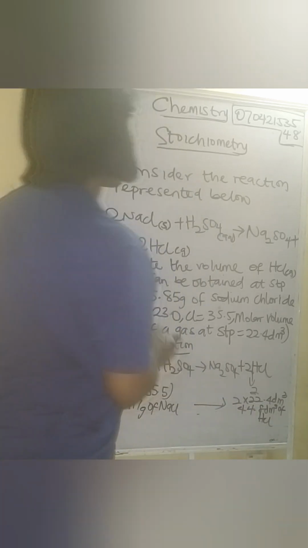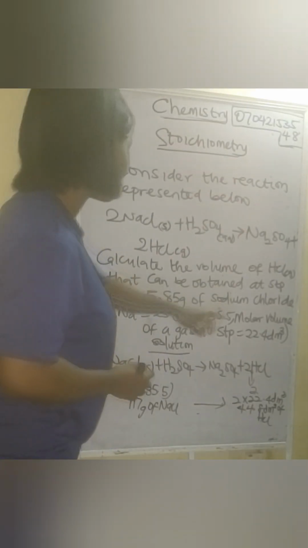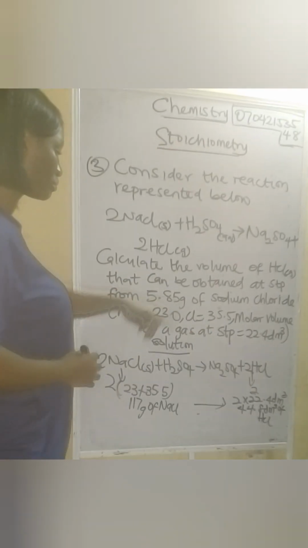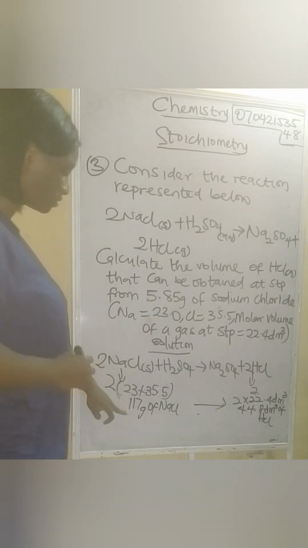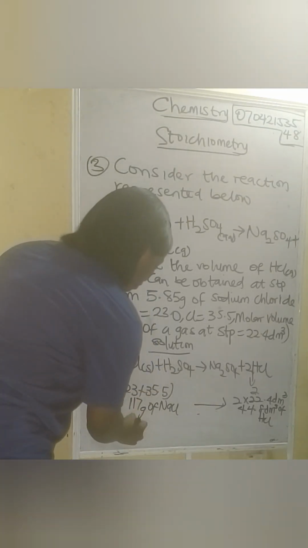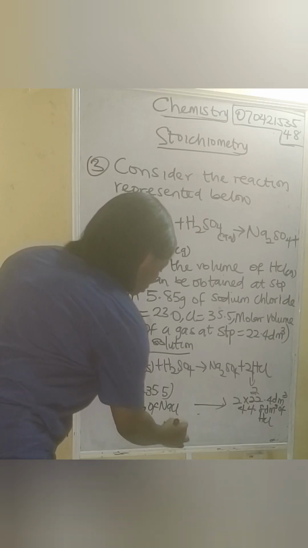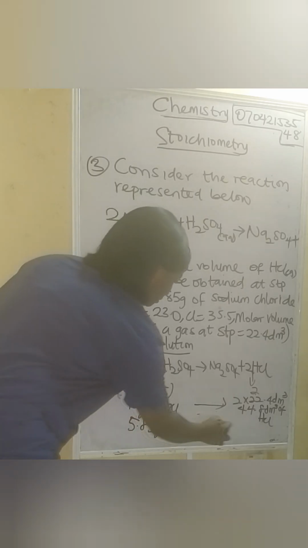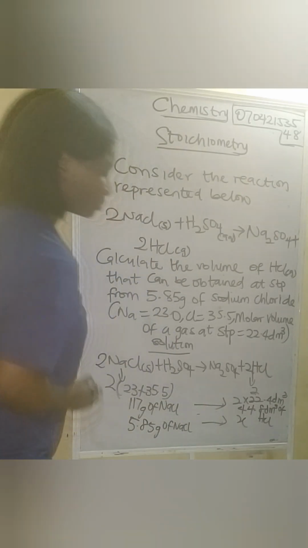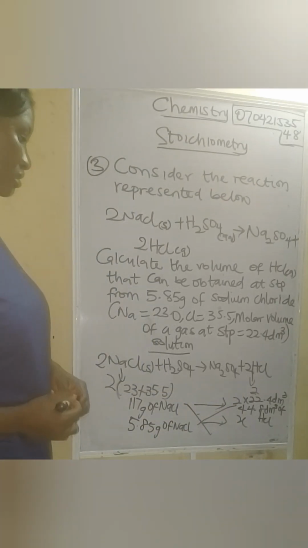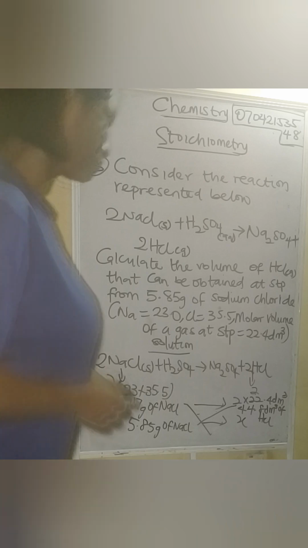So now I said what? That can be obtained at XTP from 5.85 gram of sodium chloride. That will be 5.85 gram of sodium chloride. So we are looking for the HCl now. On heating 5.85 gram of sodium chloride, and this is X. Okay, so we are going to cross multiply.